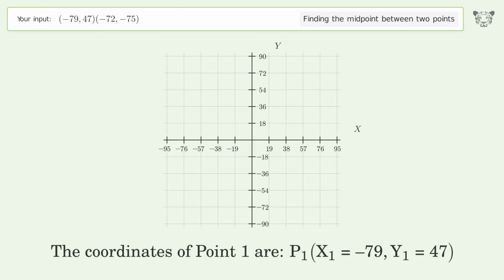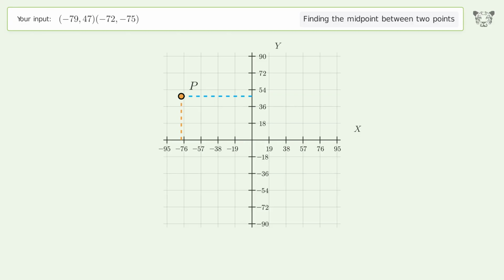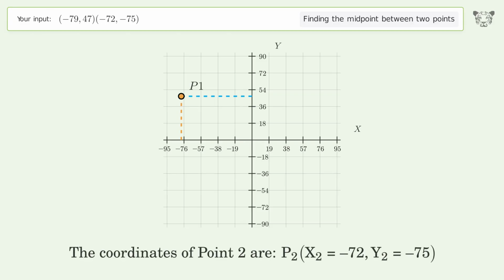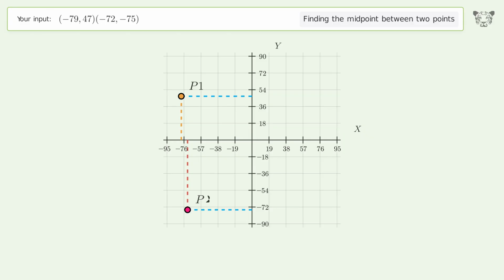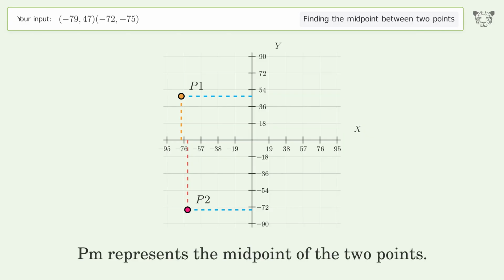The coordinates of point 1 are, x1 equals negative 79, y1 equals 47. The coordinates of point 2 are, x2 equals negative 72, y2 equals negative 75. PM represents the midpoint of the 2 points.